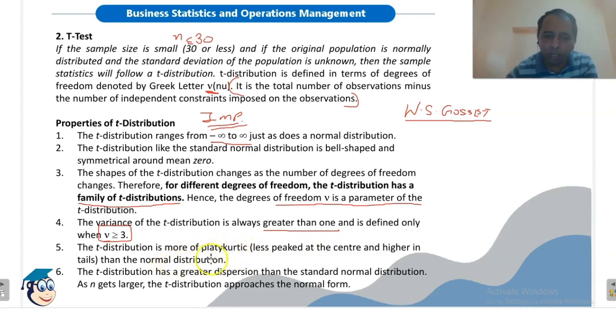As compared to normal distribution, T distribution is more platykurtic. The T distribution has a greater dispersion than standard normal distribution. As n gets larger, the T distribution approaches the normal form. So as the value of n increases, T distribution approaches the normal distribution.